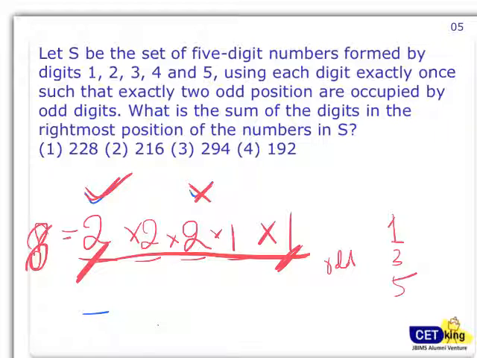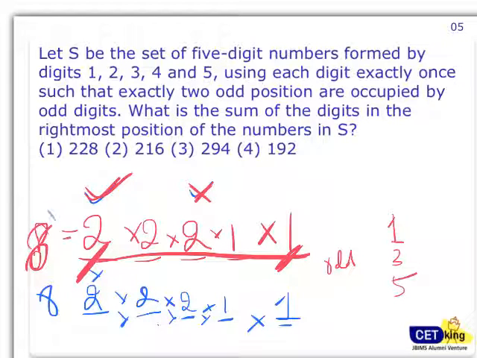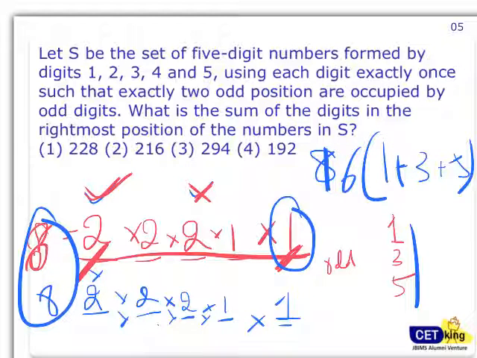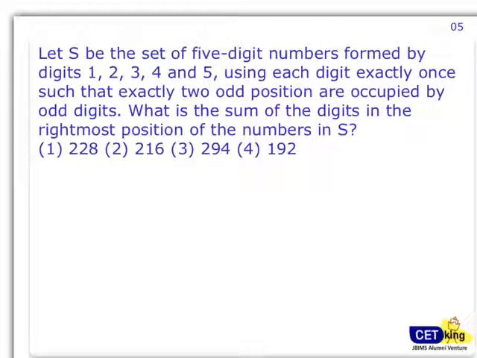Similarly, if I take the other case, if this is my odd number 1 and this is my second odd number, 2 ways. Now this can be an even number, and the remaining 2 digits, 2 into 1, so 2 into 2 into 2, 8. So total 16 cases will have 1 in common. So 16, and the last digit can be 1 or 3 or 5. So 16 into 9, 144. Yep. So 144 will end with odd numbers.